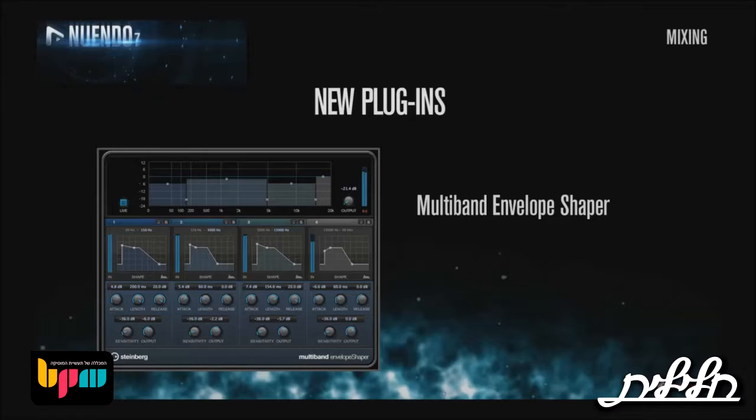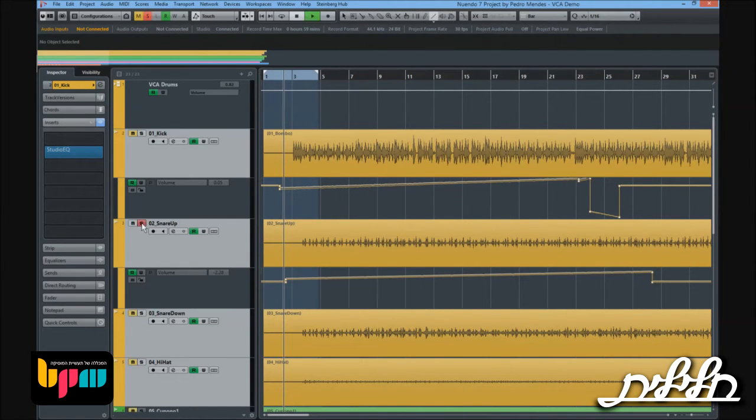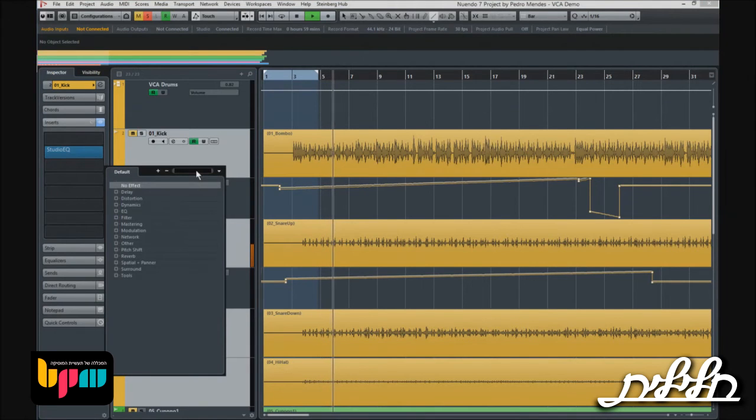So, we also have new plugins, and I'm going to be showing some of them. For example, the Multiband Envelope Shaper is very, very good for sound design. I'm going to just get rid of all this over here. Let's just put straight lines into the snare drum so I can show you. Yeah, it's okay. I think so. And let's get rid of this. So I'm going to play the drums. Let's say the snare. Okay.